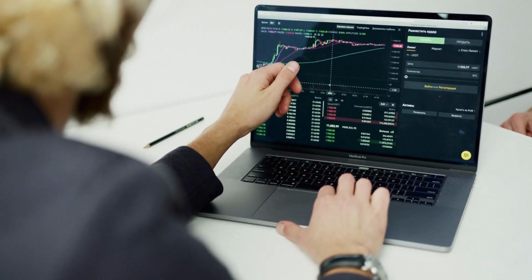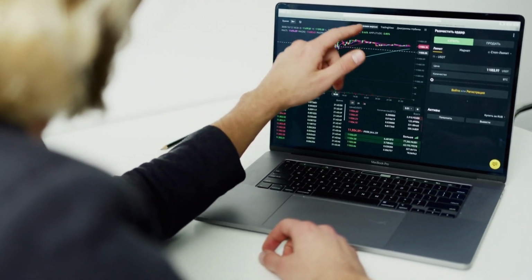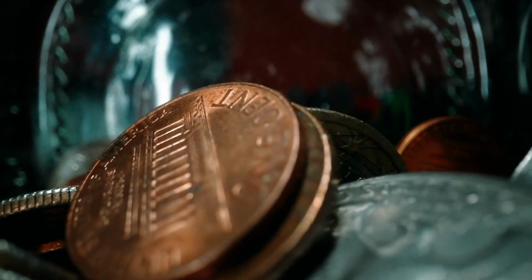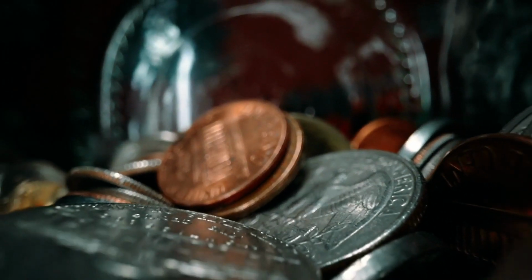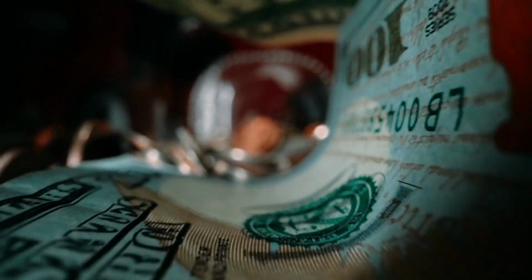So, Buffett's investment strategy. Buffett's investment strategy is centered on value investing, which involves buying companies that are undervalued by the market but have strong fundamentals and growth potential. His approach is based on a few core principles, which we will outline below.